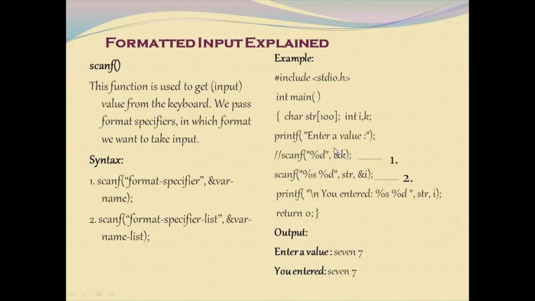Here the variable k is scanned. In the next case, scanf("%s %d"), we are scanning two variables. This is the example for the second syntax. A name is scanned and another integer value is scanned, and the scanned values are printed with the help of this printf statement, and the program closes. Here is the user output: 7, 7, 7, and you entered 7 and 7.